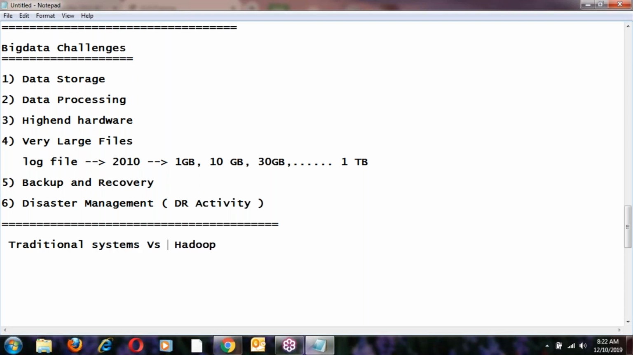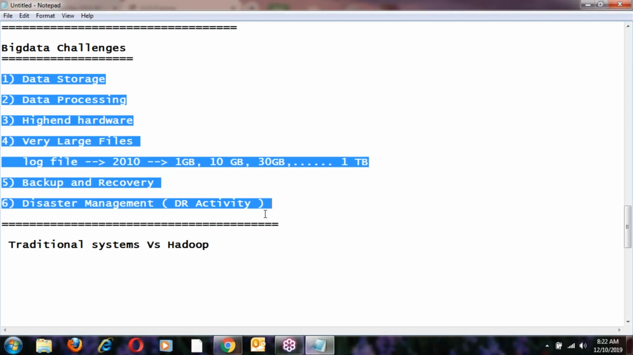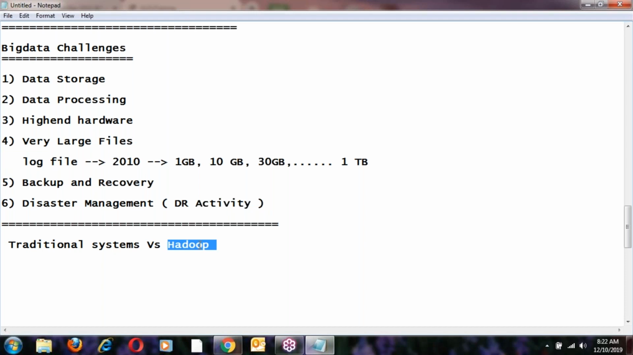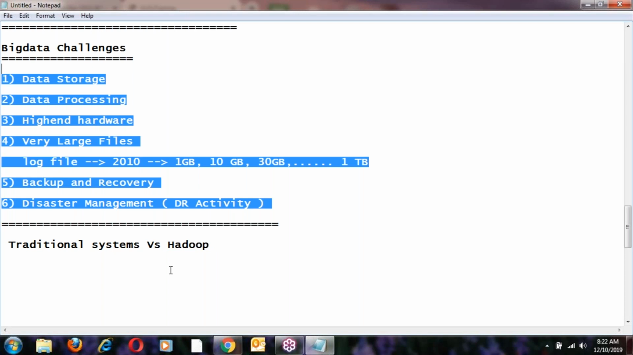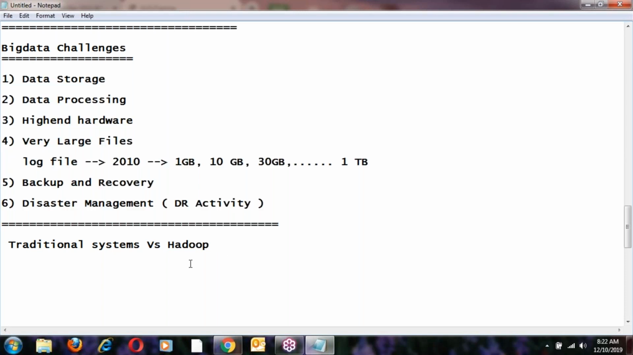Tomorrow's topic is traditional systems versus Hadoop. For this purpose, I'll explain a little bit about HDFS and MapReduce in Hadoop. After that, I'll compare traditional systems versus Hadoop. All these challenges we can face using Hadoop. How does Hadoop provide the solution? What is the solution from Hadoop to face all the challenges? Tomorrow we are going to discuss it.